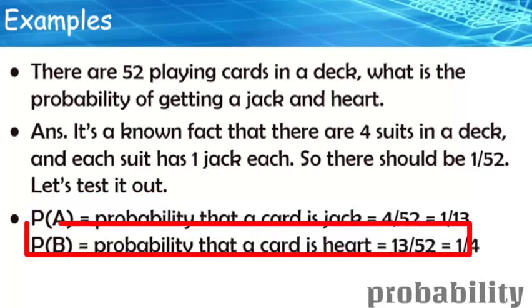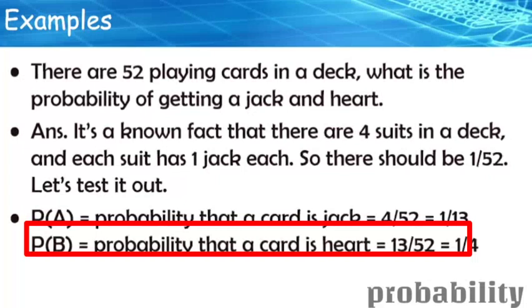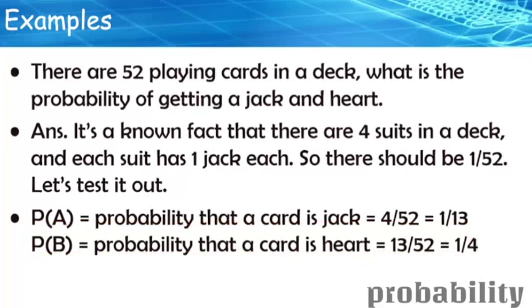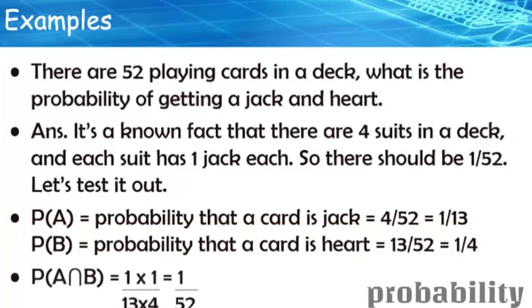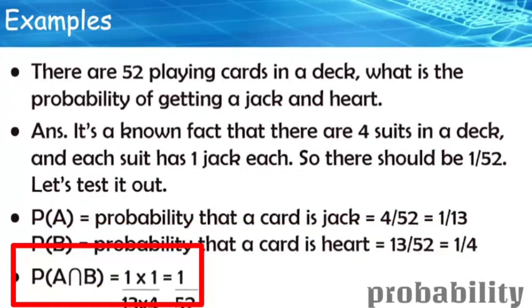And probability of B over here is getting a heart, and 13 cards out of 52 cards would be hearts. So again, that is a probability of 1 by 4. Finally, if we find the intersection, it is 1 divided by 13 into 1 by 4. So that is nothing but 1 divided by 52.